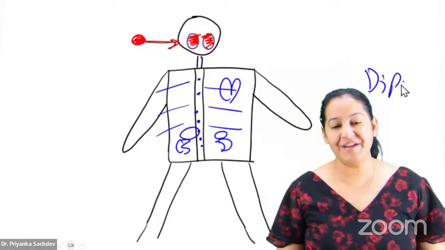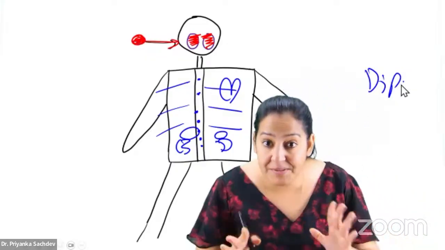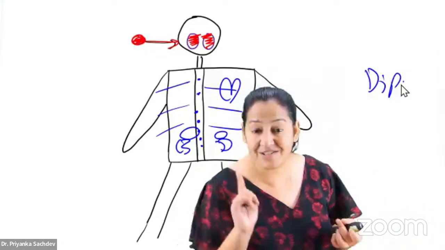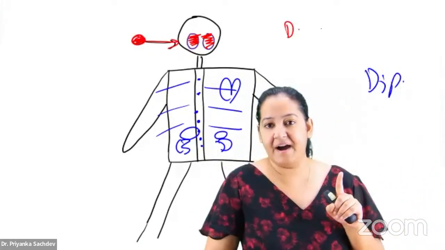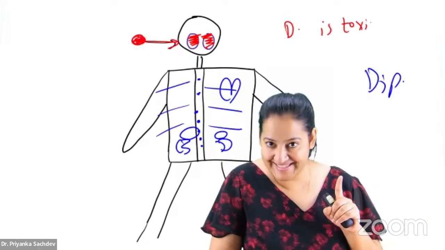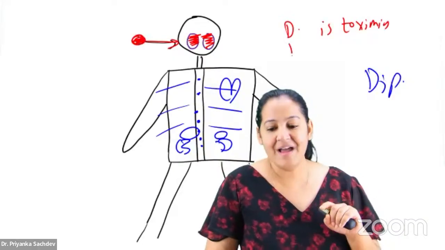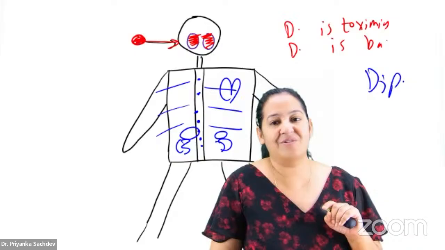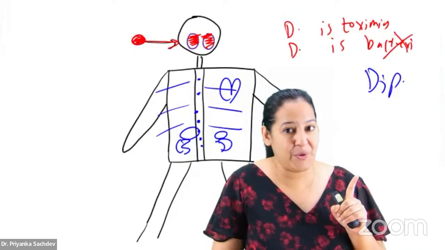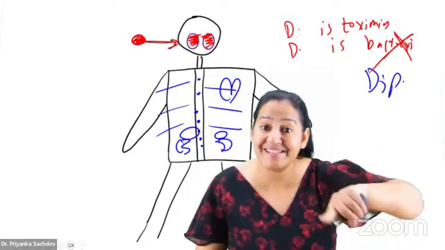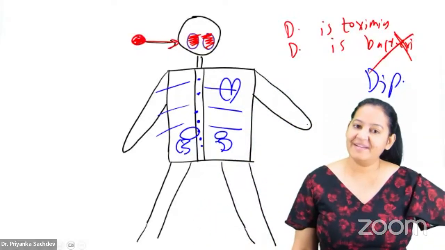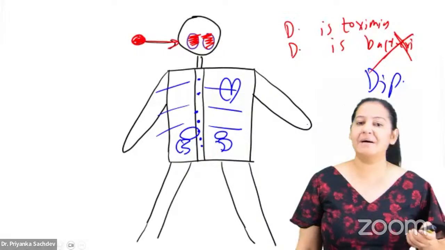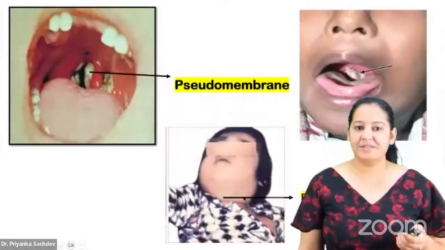How many of you got it? So can I say diphtheria is caused by the toxin, not the bacteria? Yes. Systemic diphtheria is caused by the toxin. So diphtheria is toxemia. Yes, it's right. Can I say diphtheria is bacteremia? No, it's wrong. Bacteria don't go in the blood. Bacteria send toxin in the blood. This is how diphtheria occurs, and this is how the toxin acts.